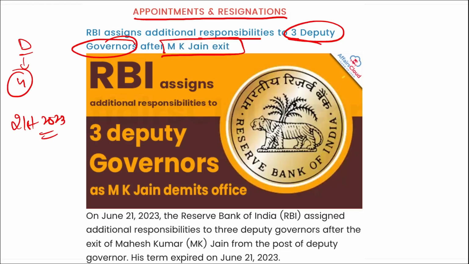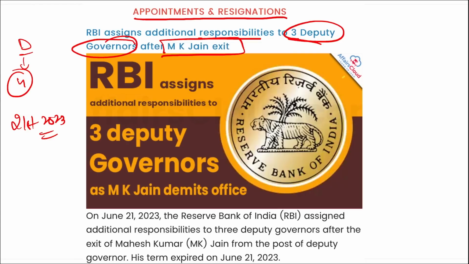Right? So do remember, there are some additional responsibilities that have been given to each of the 3 deputy governors. If we talk about them, Deputy Governor Michael Debabrata Patra will now look after the Department of Coordination, Corporate Strategy, Budget Department, Economic Policy Research, Statistics, etc.